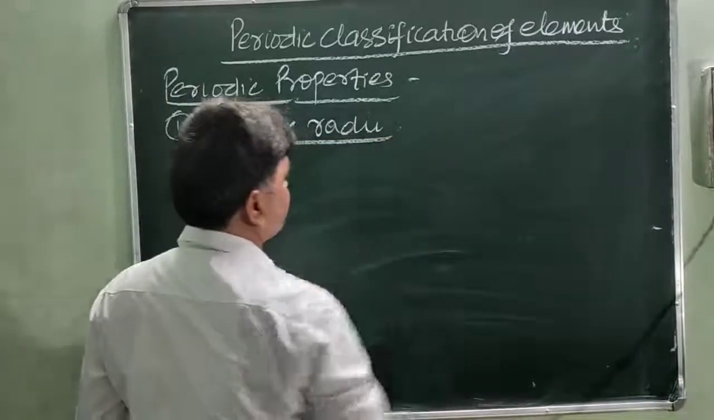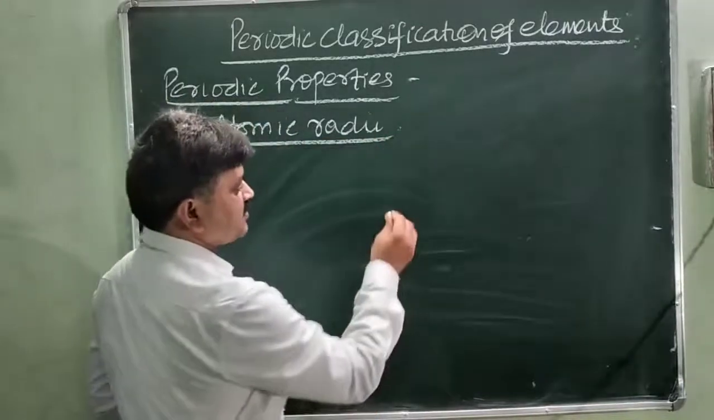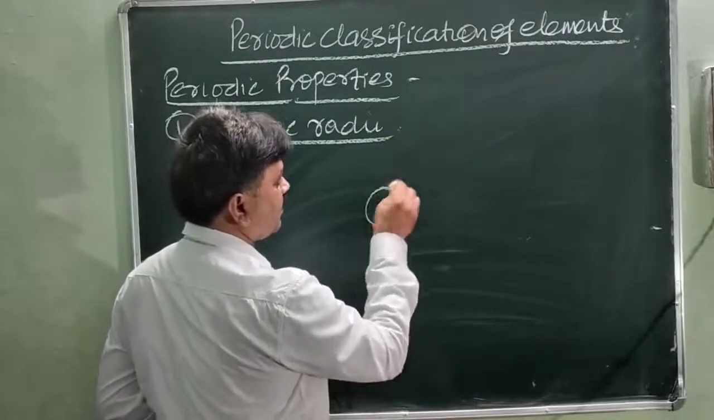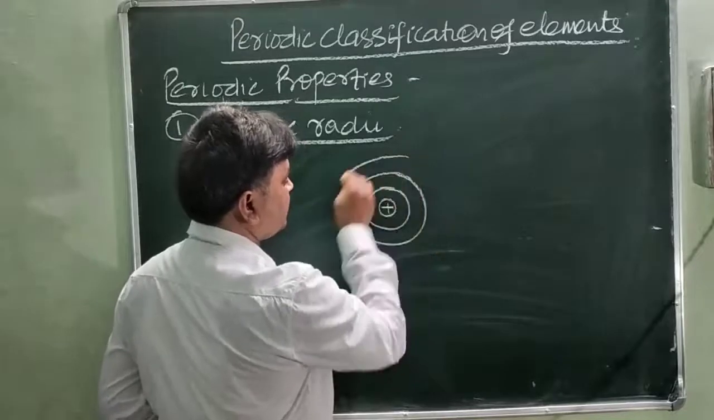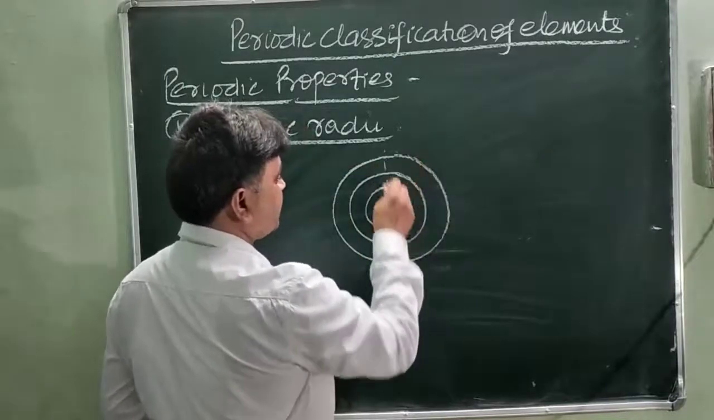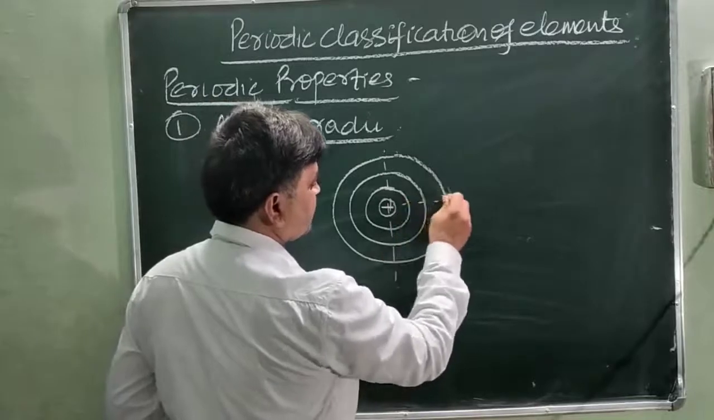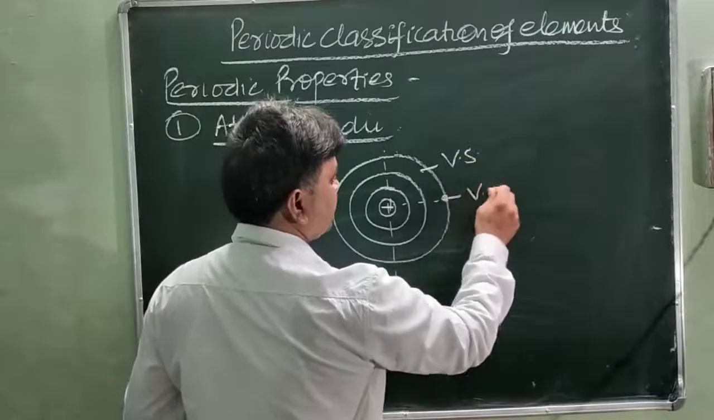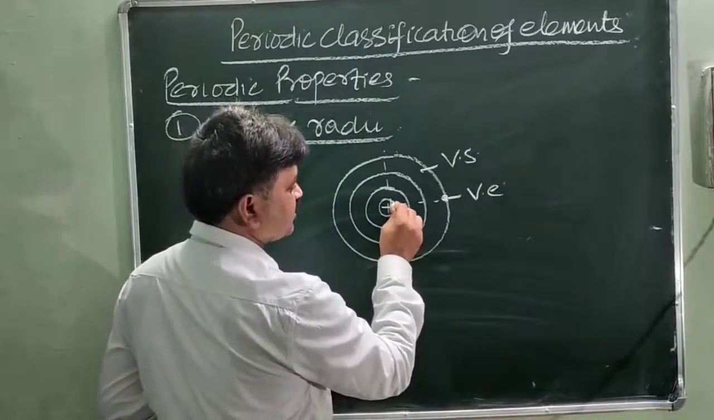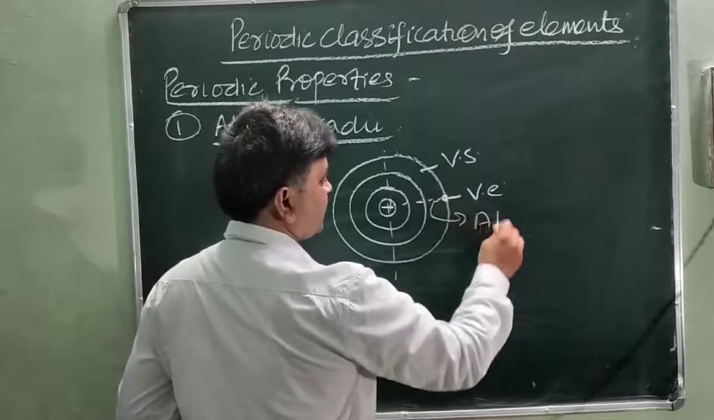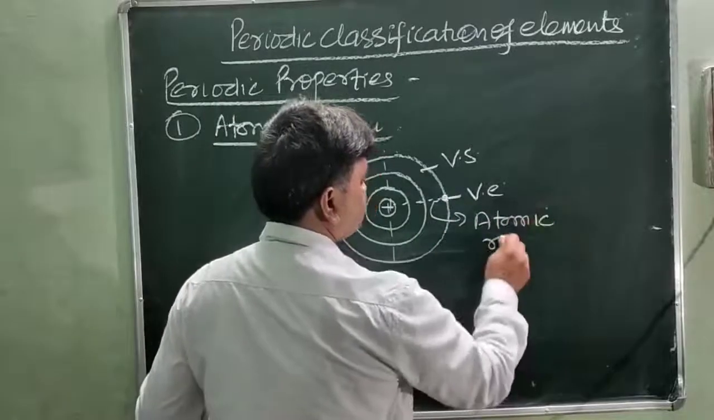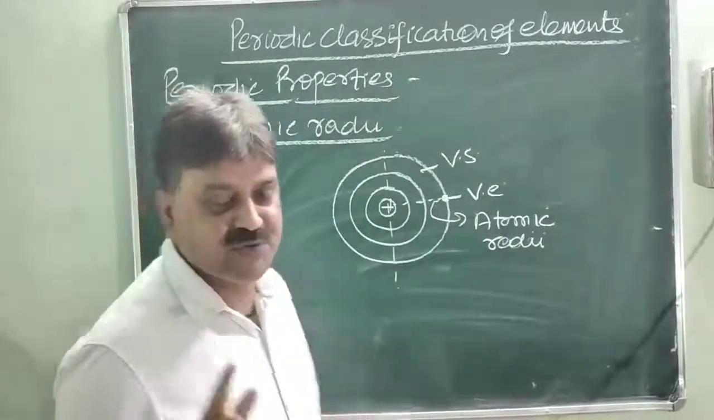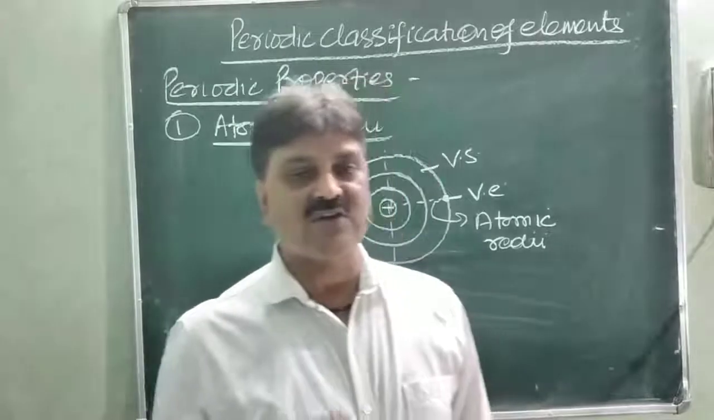So what is meant by atomic radii? You know that an atom is a sphere in which the nucleus is present in the center, and the radii means the distance between the nucleus and the valence electron. This is the last shell, called the valence shell, and this electron is called the valence electron. So the distance between the nucleus and the valence electron is called the atomic radii. Is it clear?